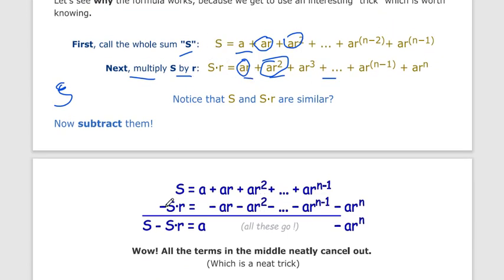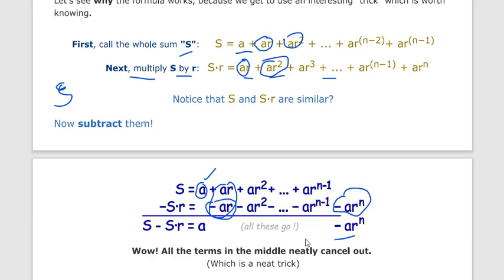So cancel out the similar terms; take the difference of both equations. So s minus sr, we get a plus ar in the first equation, and the first term written in the second equation, so we can easily cancel out each term. In the first equation we have the first term remaining, and in the second equation the remaining one is the last term.